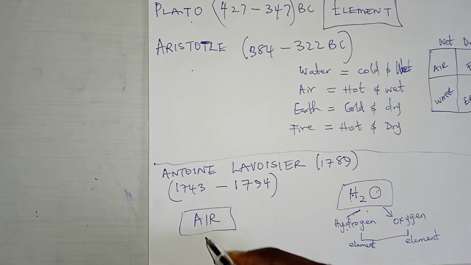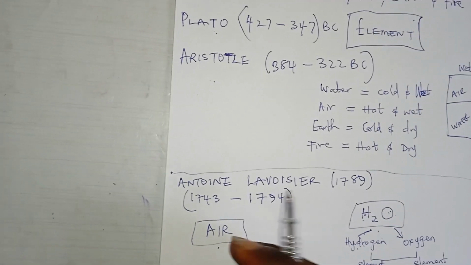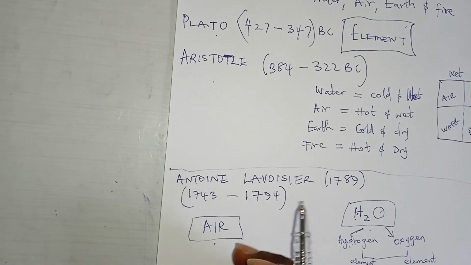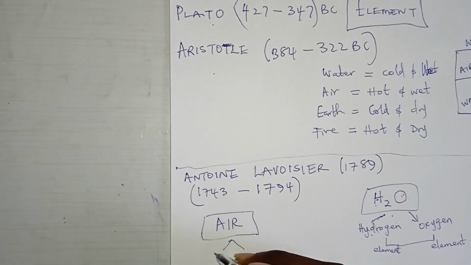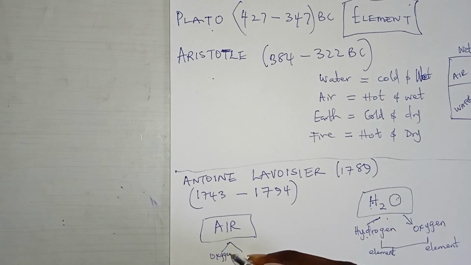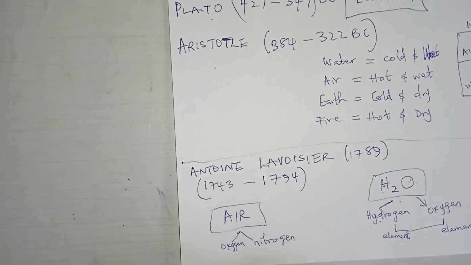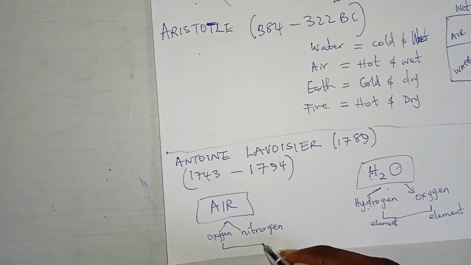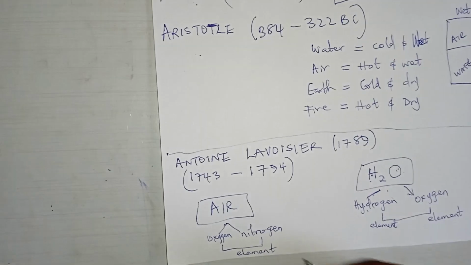So when he tried to work on air, he discovered that he was able to physically separate air into oxygen finely mixed in nitrogen. And when he tried to separate this oxygen and nitrogen, he couldn't. So he called these two elements.